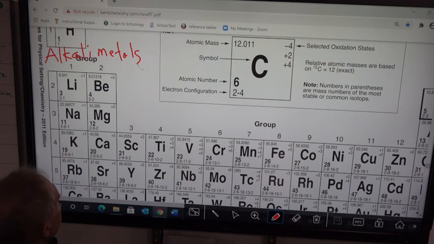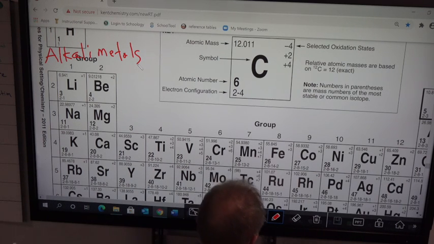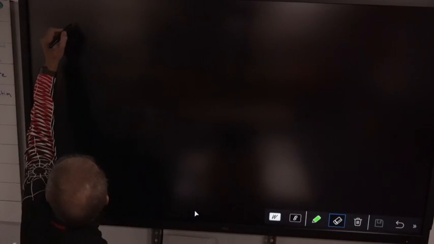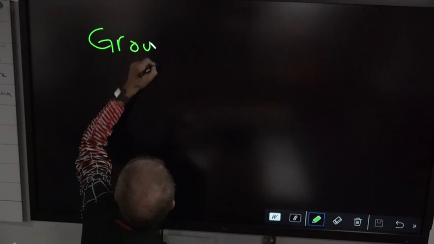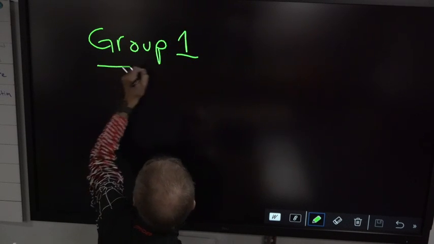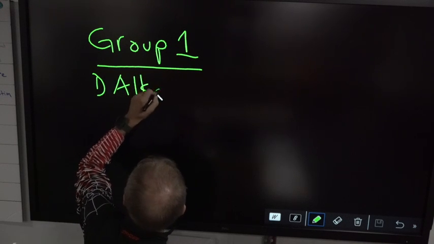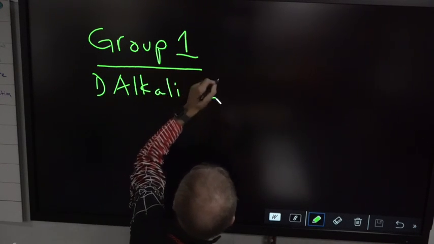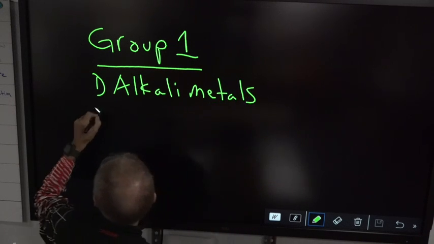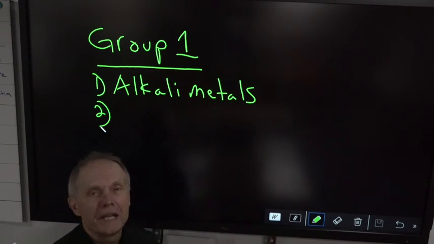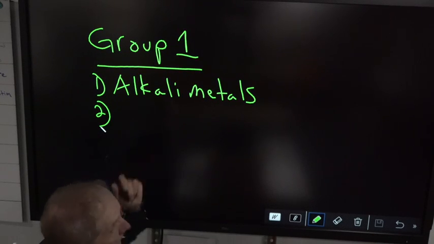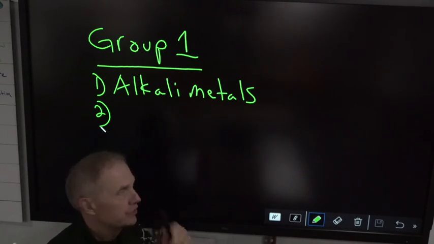All right? So, group 1 is the alkali metals. They have one valence electron.